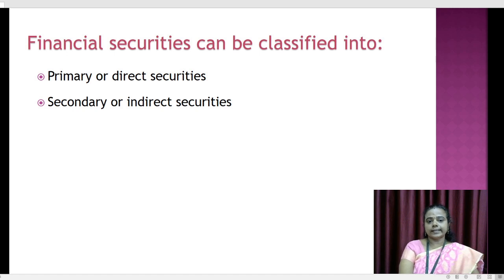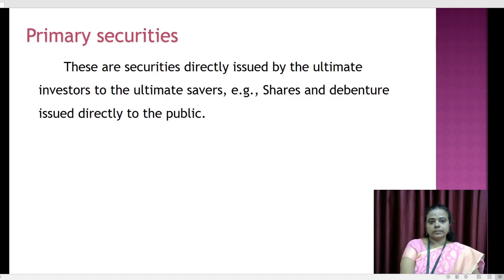One is primary or direct securities, and the next one is secondary or indirect securities. So what are primary securities? Let us see. These are securities which are directly issued by the ultimate investors to the ultimate savers. Here the ultimate investors may be the company and the ultimate savers may be the public. Examples of primary securities are shares and debentures that are issued directly to the public.